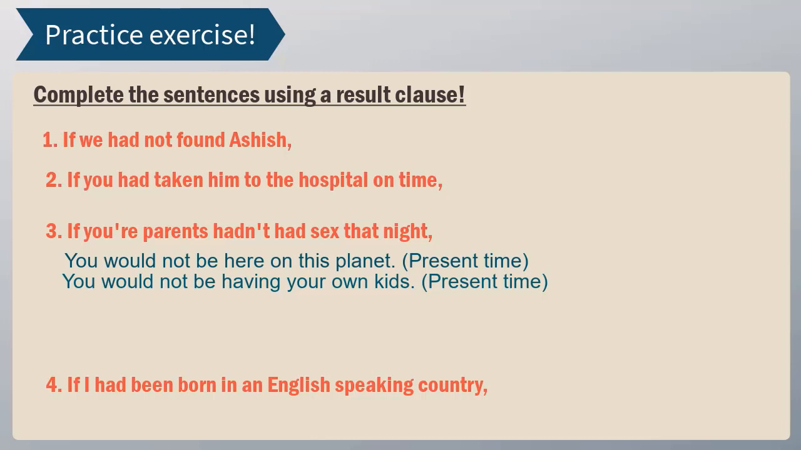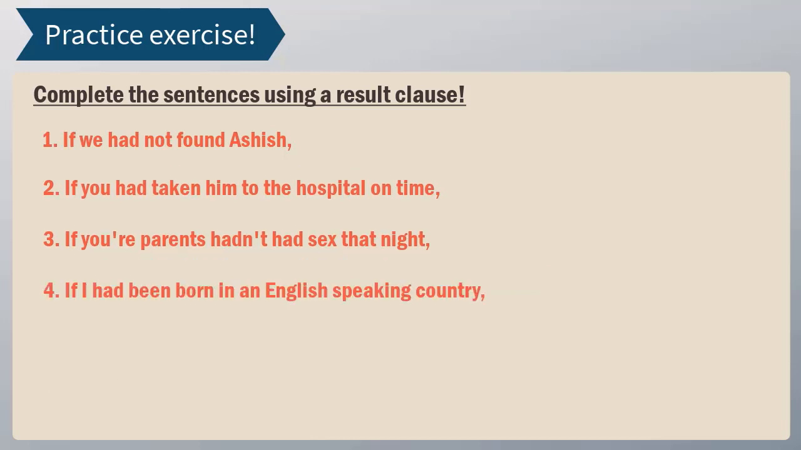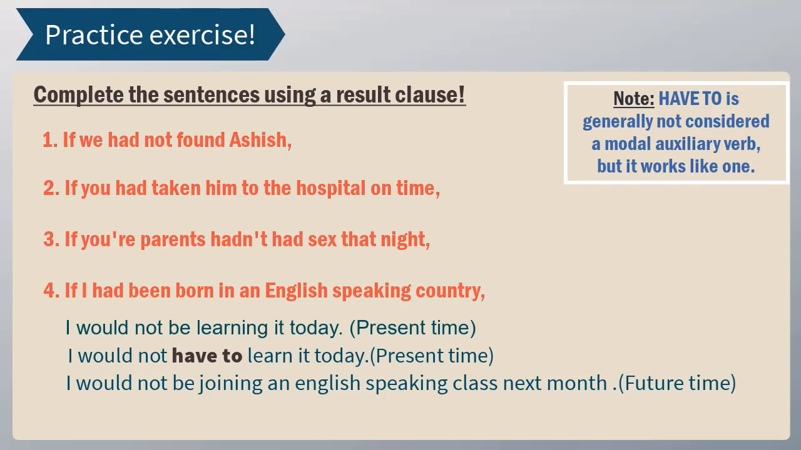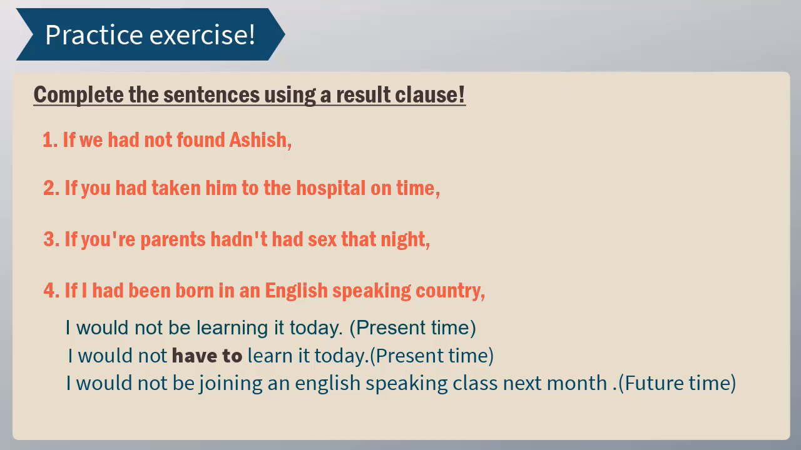Okay, great. Next example. If I had been born in an English speaking country, how does the result affect the present or the future? We can say, I would not be learning English today. Something wouldn't be happening in the present, okay? The present result. Or I would not have to learn it today. Again, we have used a modal auxiliary verb, have to, okay? So we're done with situation number 1 and 2.